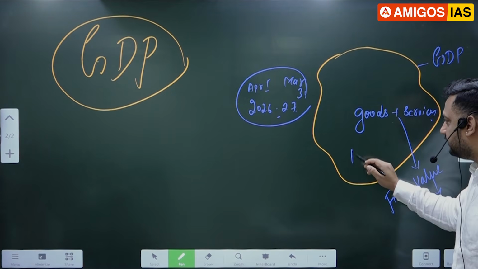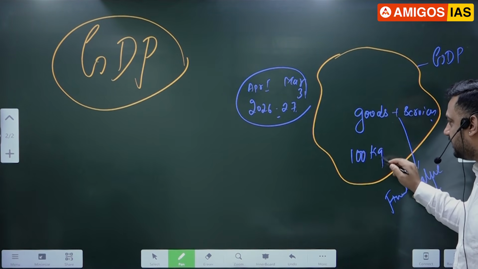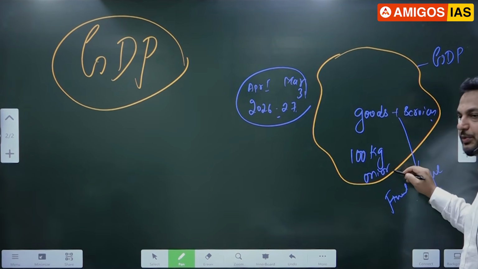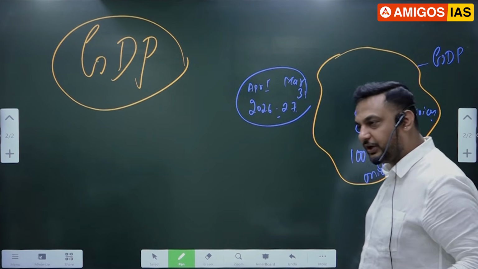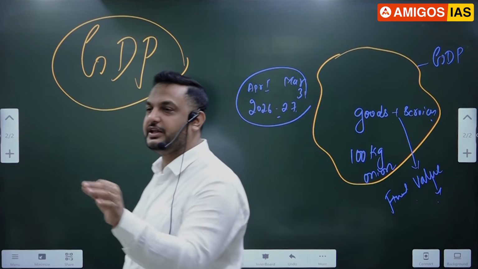Now, those who did not understand anything, simple story, sir. Assume that in India, this year, only 100 kg onion is produced, sir. No other goods and services are produced. Only one commodity, which is called as what? Onion. Only one commodity, sir. That is onion. 100 kg onion is produced, sir.